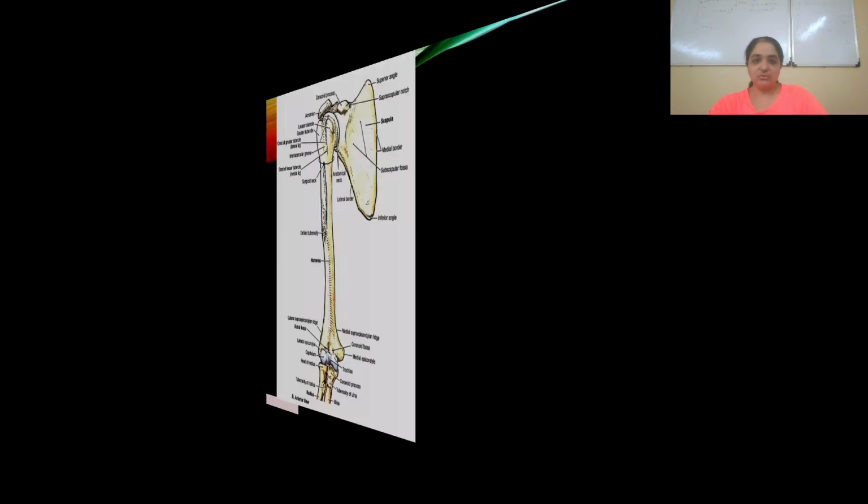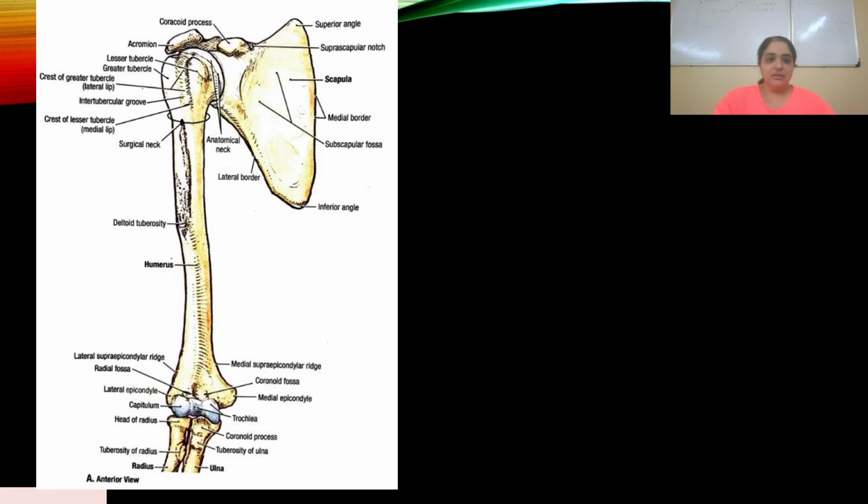Okay, let's go to, yeah. So don't need to explain much. So what you can see here is the humerus. Okay, this part over here, you can see the scapula here. You can see that it is connected to the glenoid cavity here, and it moves down over here. Now what you see is a deltoid ridge over here.